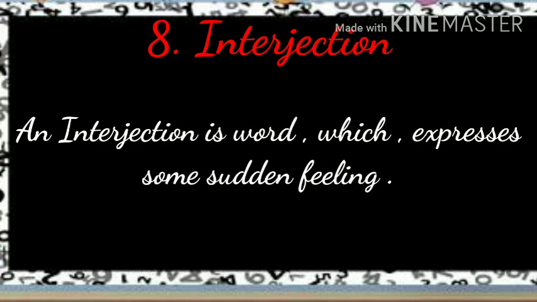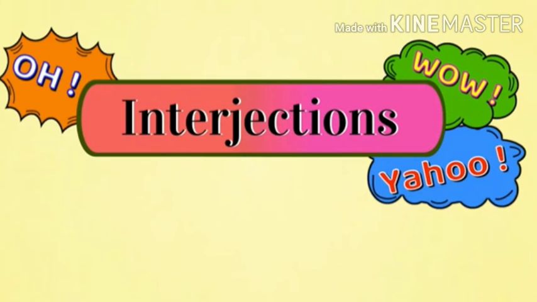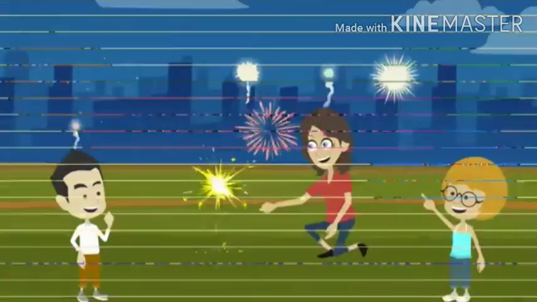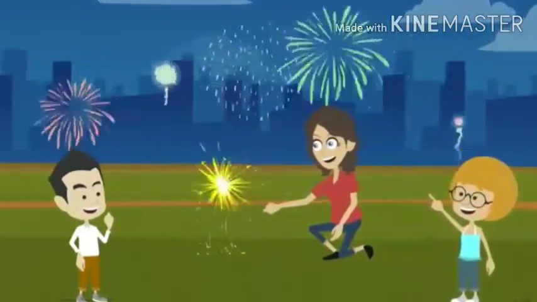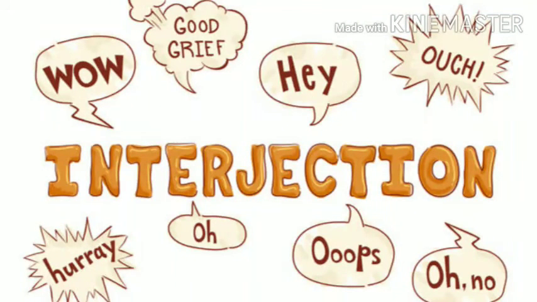Number 8 is interjection. I-N-T-E-R-J-E-C-T-I-O-N, interjection. An interjection is a word which expresses some sudden feeling, and it is often followed by an exclamation mark. See your examples: oh, wow, yahoo. They express a sudden and strong feeling. Wow, superb. These are examples of interjection.